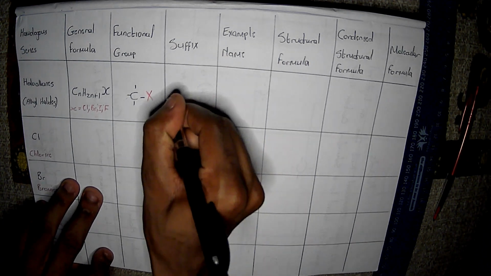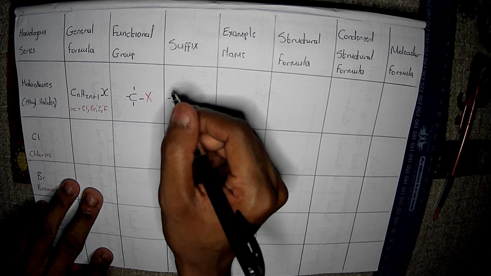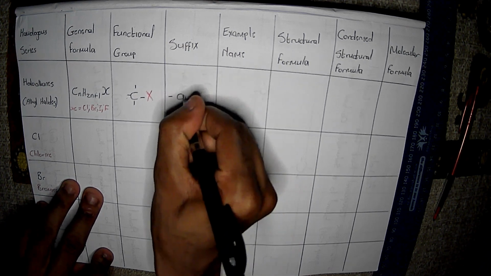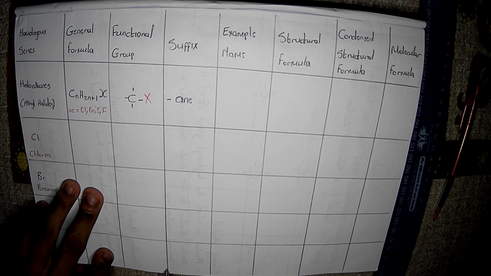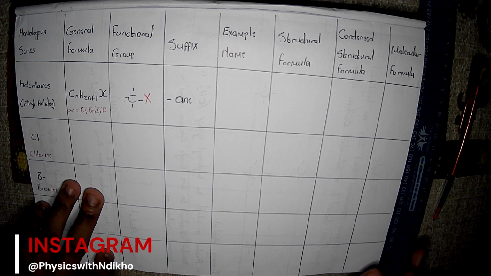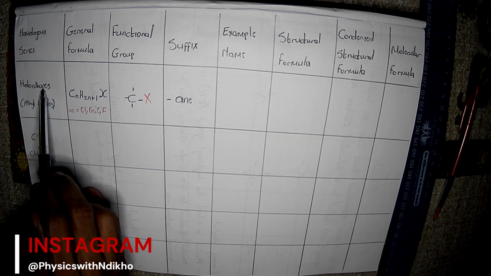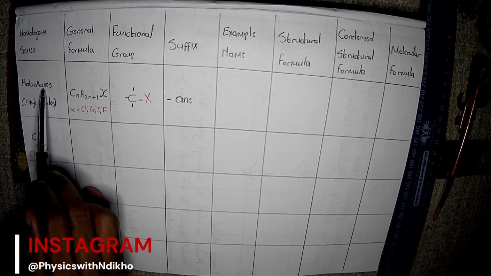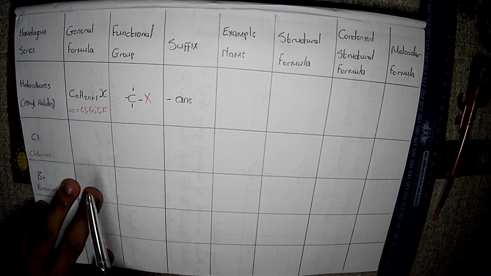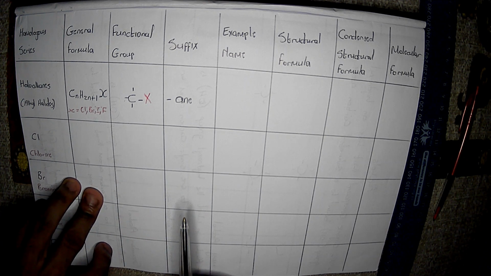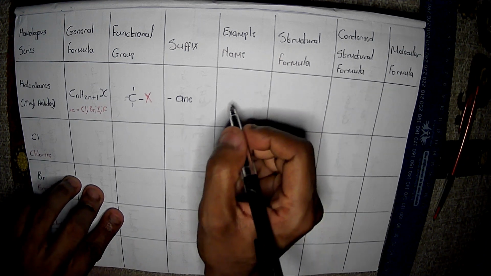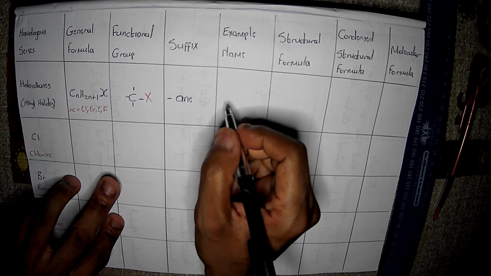And a suffix here too, because these are alkanes, the suffix is ane. Pretty much very similar to our alkanes. Remember, these are hydrocarbons. We are just adding halogens, and their functional group is haloalkanes. So something to think about, just look at this portion in the name haloalkanes: halogens plus alkanes.